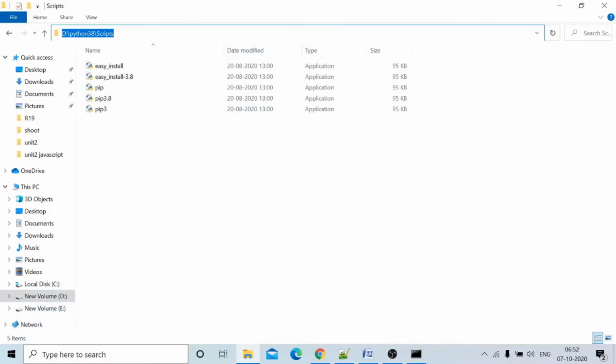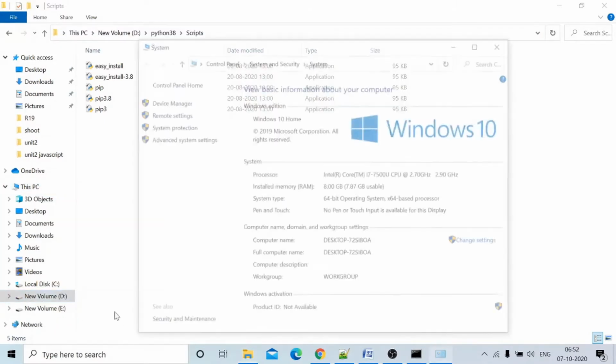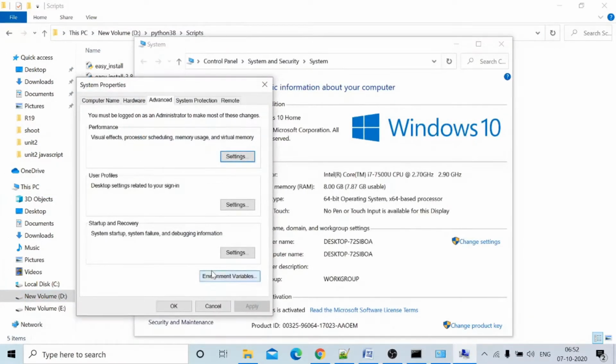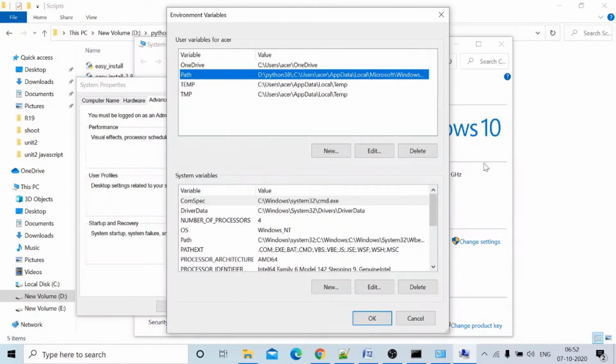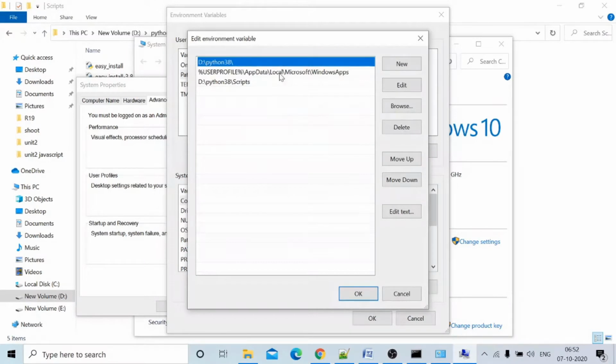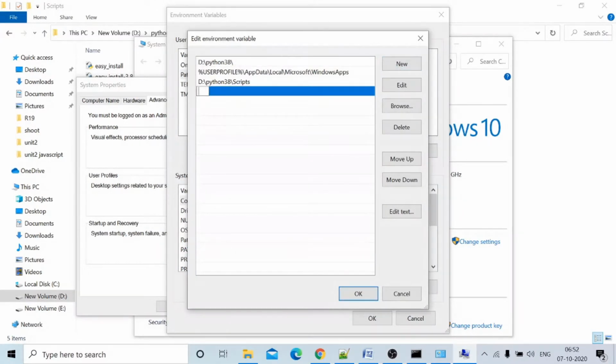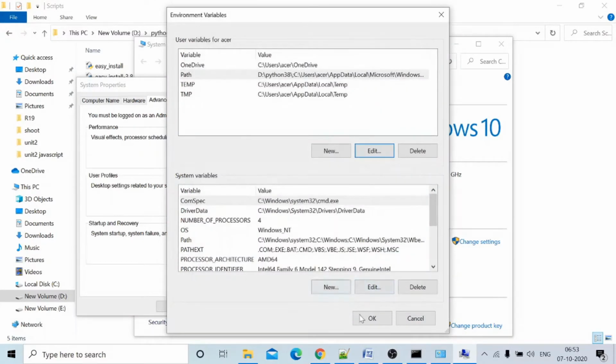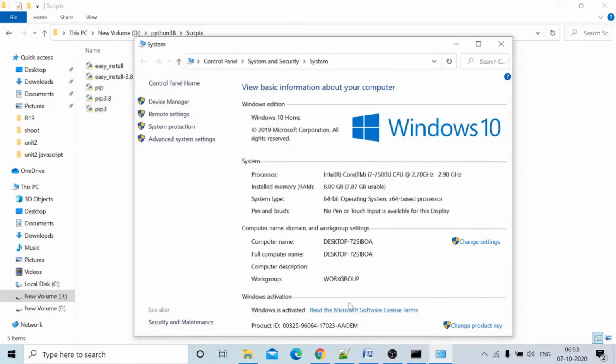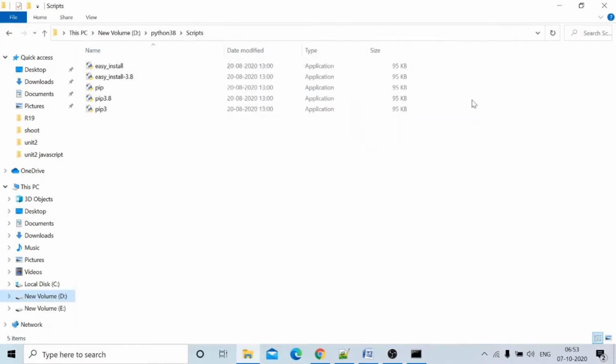Next, go to This PC, Properties, Advanced system settings, Environment Variables, Path variable. Here, not New, press Edit. Then click New and paste this path. This is the way to set the path. Press OK, OK, OK. It is already there, that's why I am deleting this one. After pasting this path, just press OK, OK, OK. Now we have set the path.